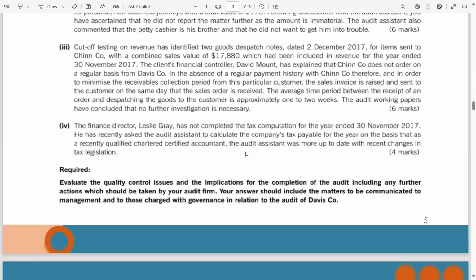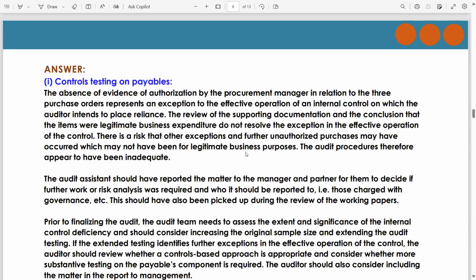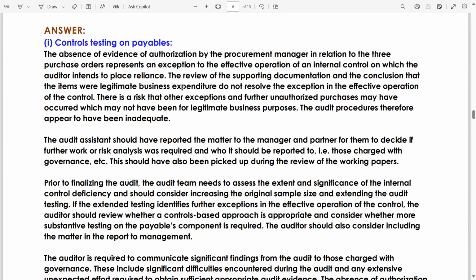Let's solve this part one. Control testing on payables. The absence of evidence of authorization by the procurement manager in relation to the 3 purchase orders represents an exception to the effective operation of an internal control on which the auditor intends to place reliance. The review of the supporting documentation and the conclusion that the items were legitimate business expenditure do not resolve the exception in the effective operation of the control.